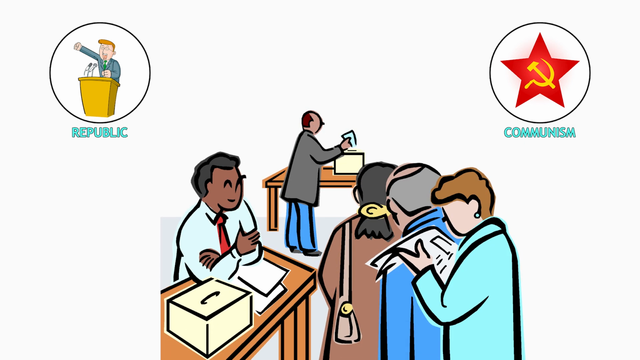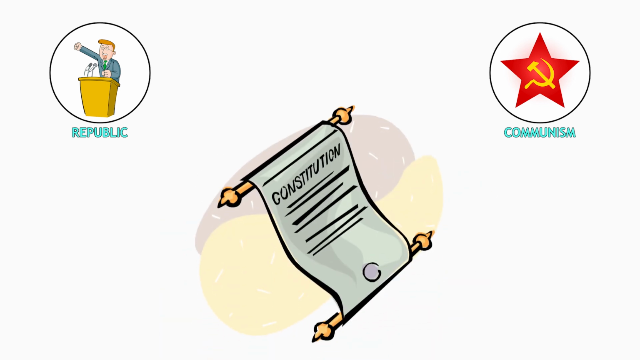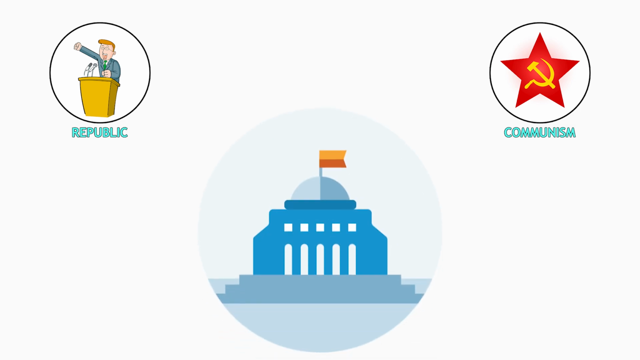Citizens vote for representatives who make laws on their behalf, promoting a structured government system. Republics vary widely, from federal to unitary systems, often outlined in a constitution specifying government responsibilities.